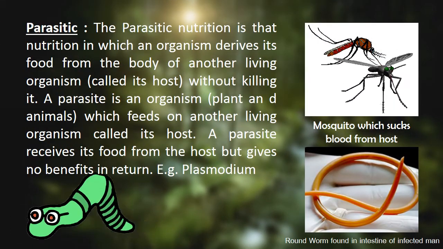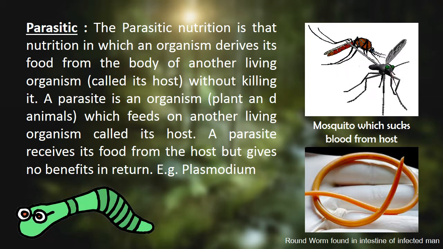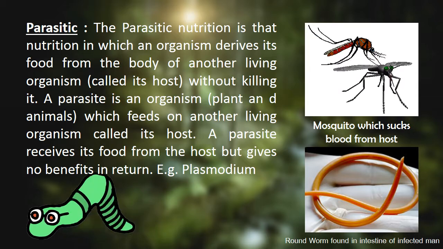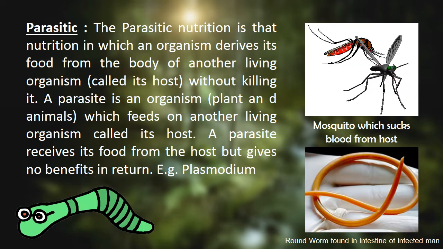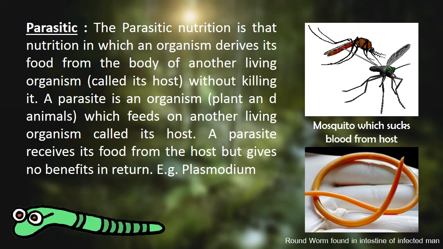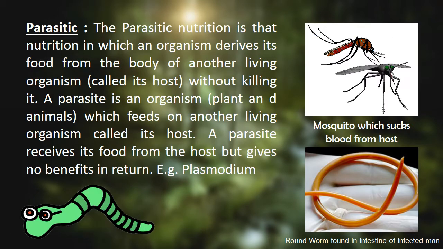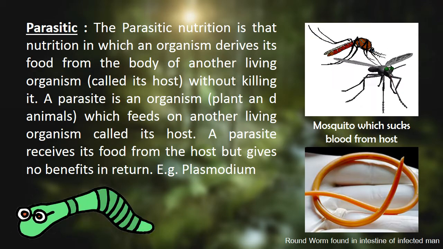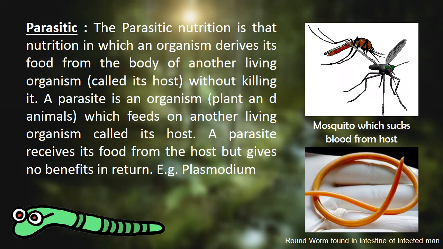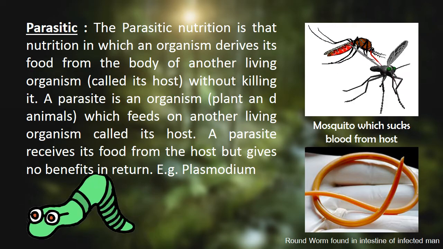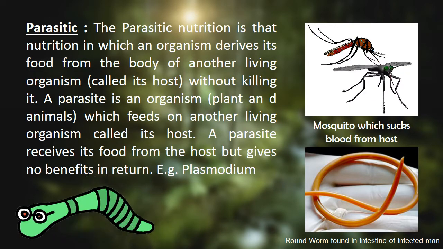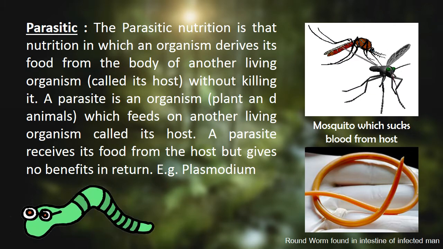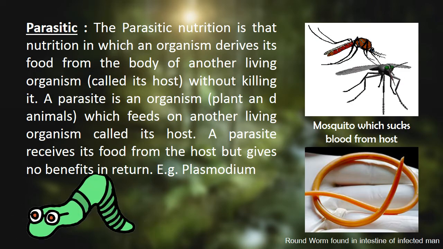The type of nutrition which comes under the heterotrophic mode of nutrition is parasitic. Now, what is the parasitic mode of nutrition? It is the type of nutrition in which organisms get their food from living organisms, which are known as host organisms, without killing them. They live in their body and from them they take the nutrients. A parasite is an organism, plant or animal, which feeds on another living organism called its host. A parasite receives food from the host but gives no benefit in return. Example, Plasmodium.